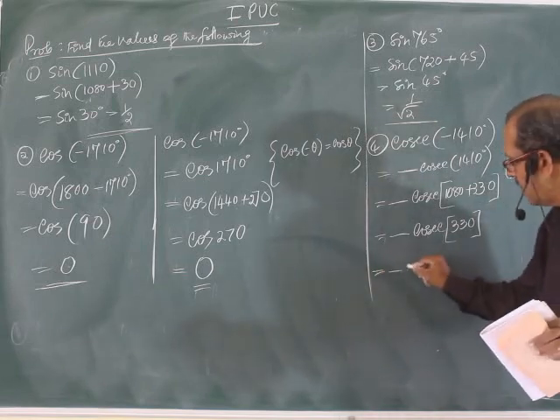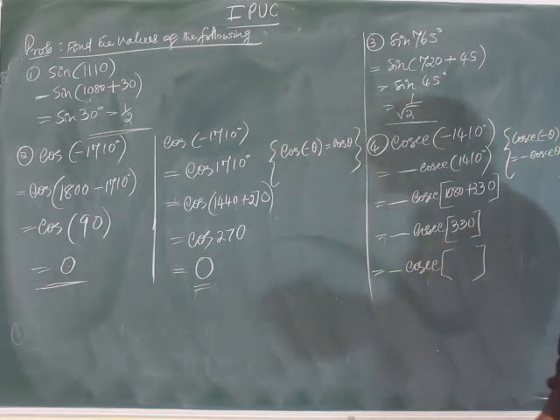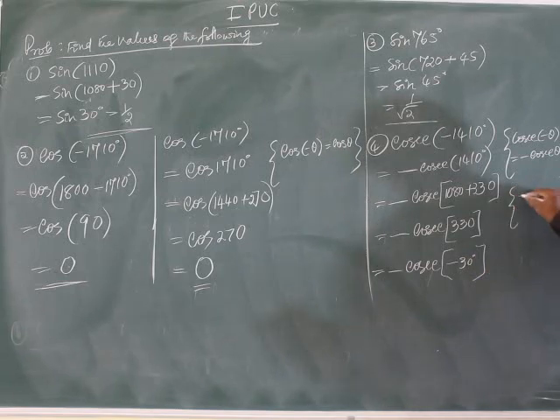Or it is minus cosecant 330. Do you remember this 330 is actually minus 30 degree? Minus 30 degree is the same as 330 degree.